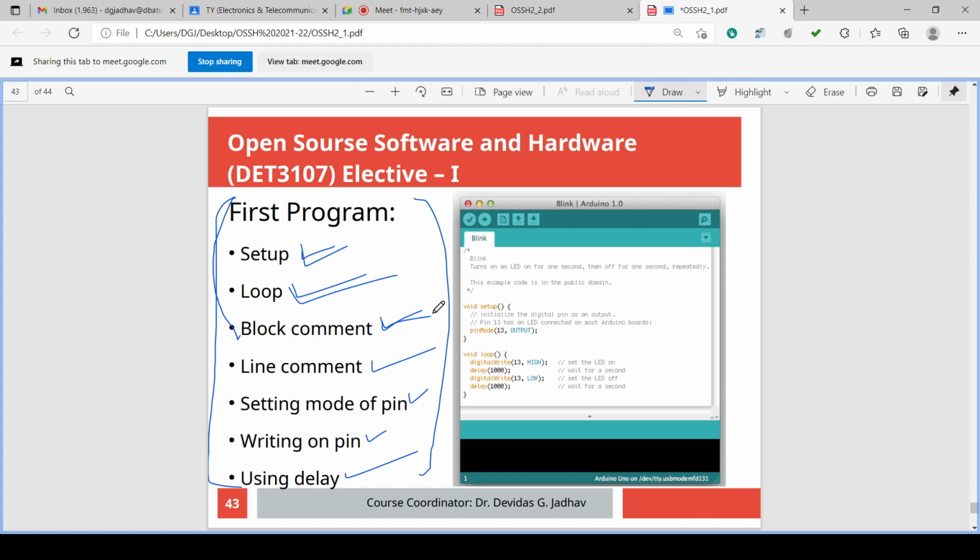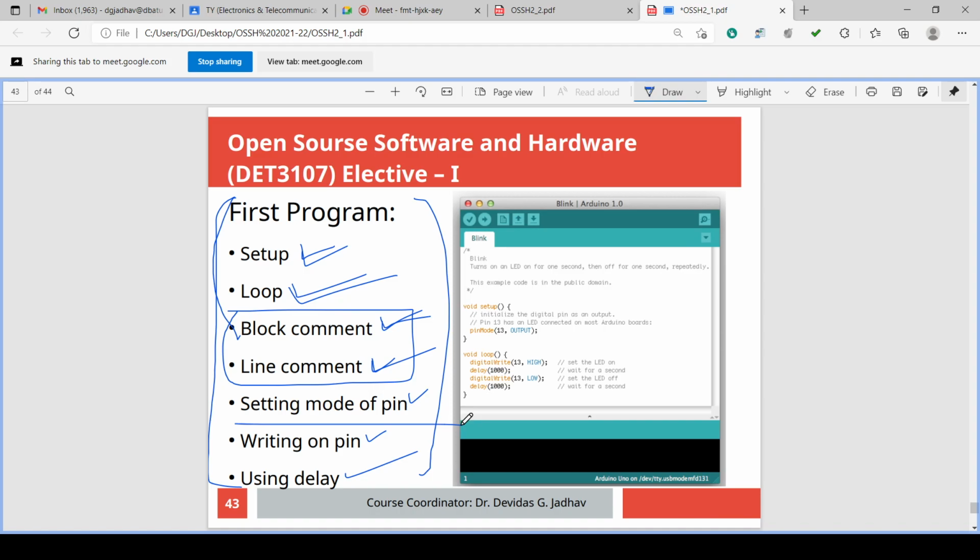So we should write comments so that we understand. There must always be line comments. Block comments and line comments are not part of the program. If you do not write them, the program will work fine, but if you write them, the program will become more readable. Okay, block comment and line comment.